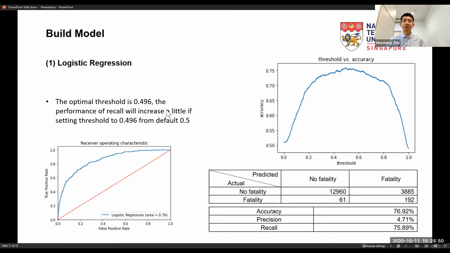We can see the default parameters of logistic regression do not have an overfitting or underfitting problem. And we can make a little improvement by adjusting the threshold in the validation set. And this is a plot of threshold versus accuracy. And after the optimizing, we can see the ROC area is 0.76.